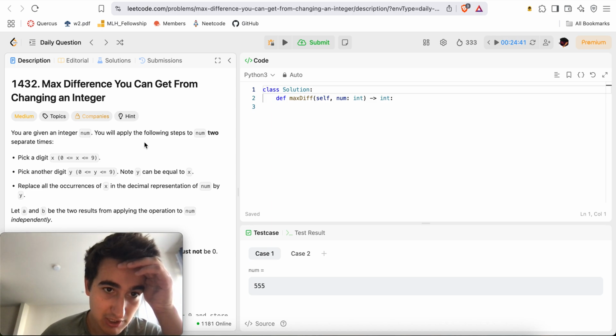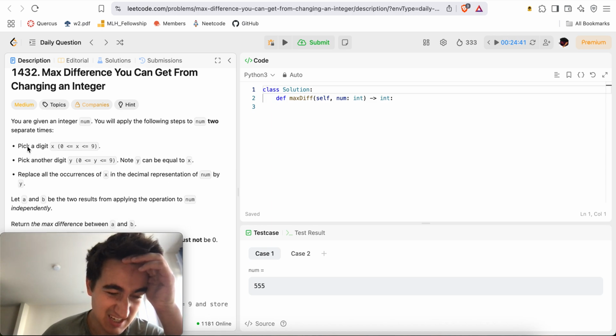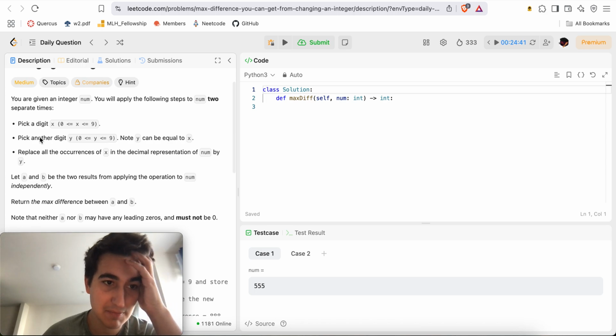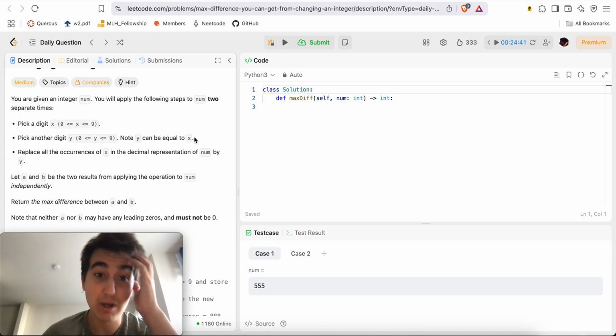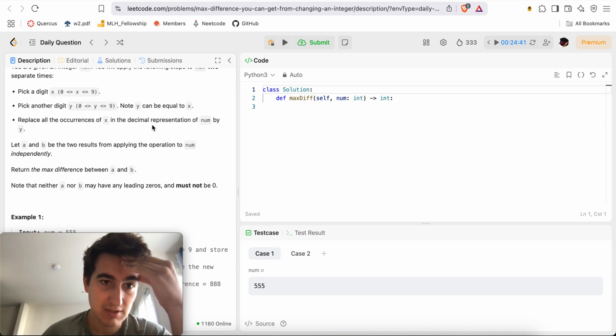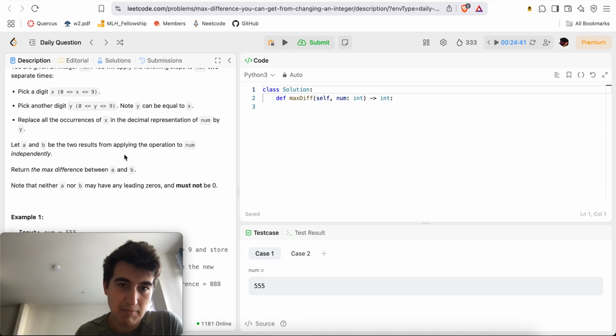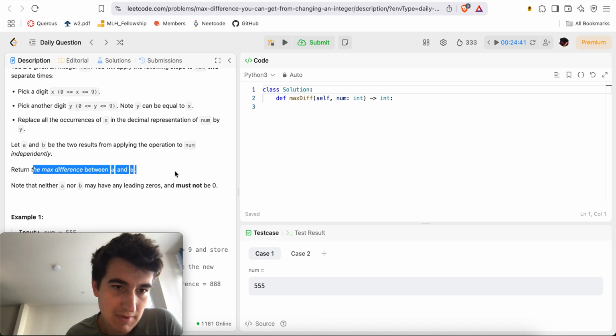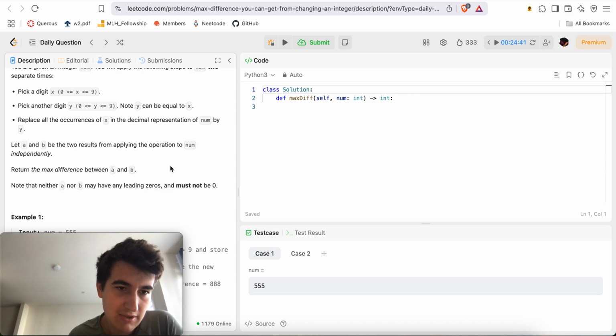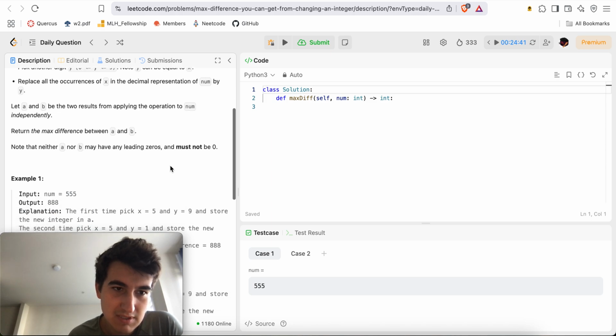If you're given an integer num, you apply the following steps to num 2 separate times. Pick a digit x from 0 to 9, pick another digit y from 0 to 9. Note y can be equal to x. Replace all occurrences of x in the decimal representation of num by y. Let a and b be the two results from applying the operation to num independently. Return the max difference between a and b. Note that neither a nor b may have leading zeros, and they must not be 0.